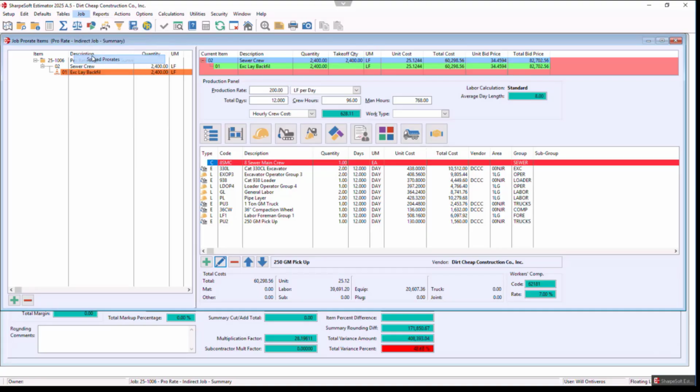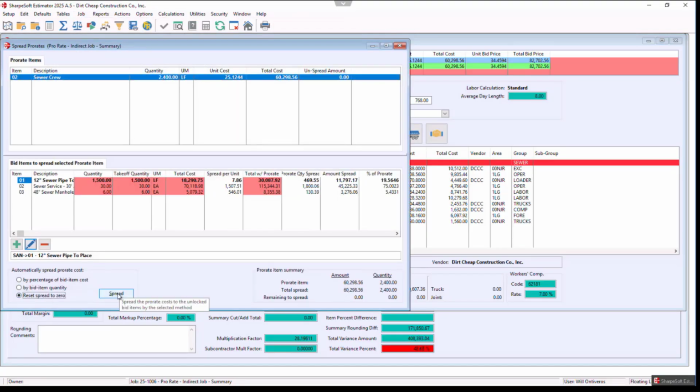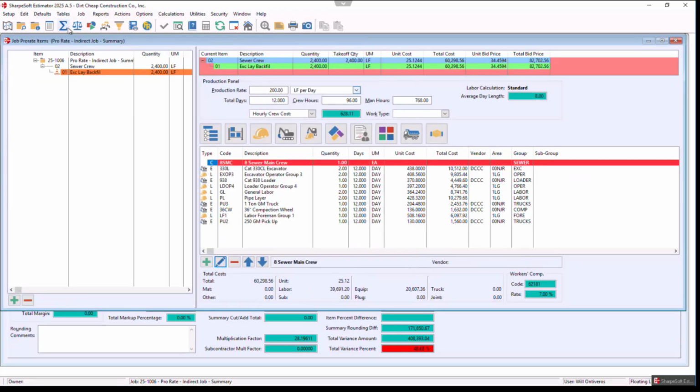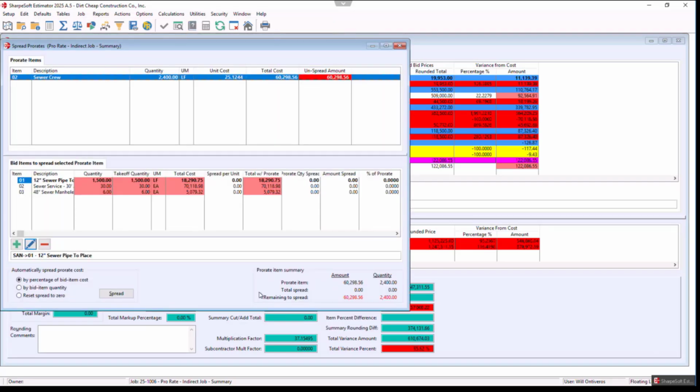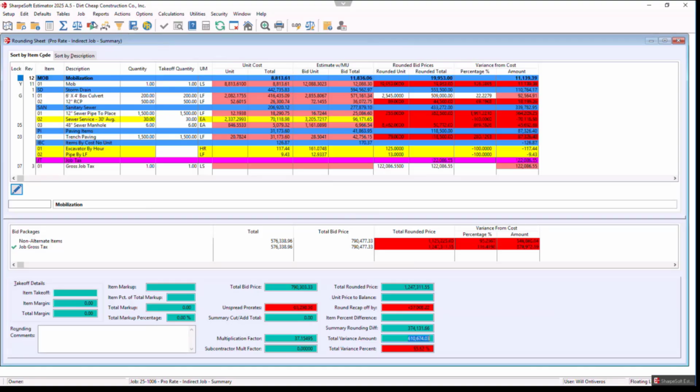So I just want to show you guys something as well. I'm going to go to the spread prorate. I'm going to reset it to 0. So notice it's at 60,000. Now I'm going to go to our rounding sheet and it tells me here that I have unspread prorate. So if I click on this here, that warning tells me that I have an unspread prorate. I click on this, I go to that item, and then now I want to spread that cost. Notice it drives that cost back into the job, and then we could do the rounding sheet from there.